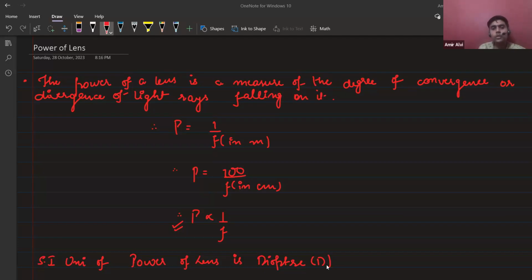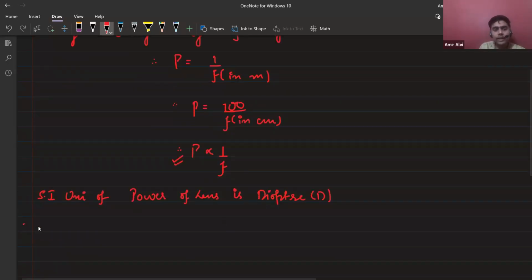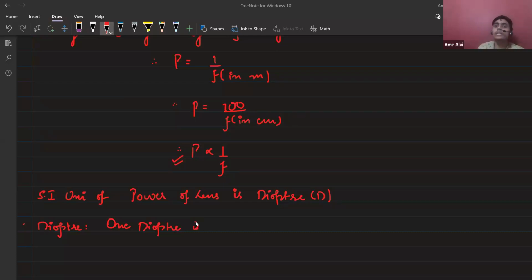Okay. If you need to define the diopter, one diopter is the power of a lens whose focal length is 1 meter.